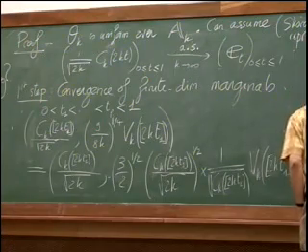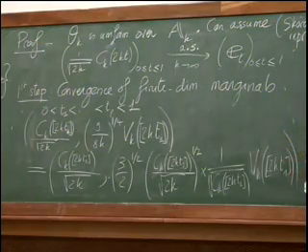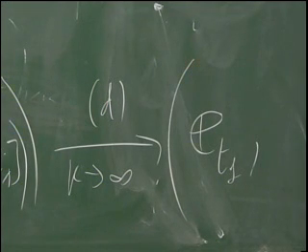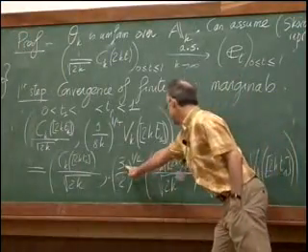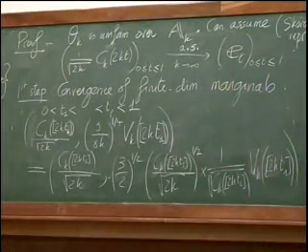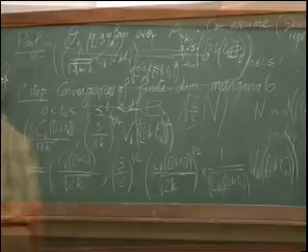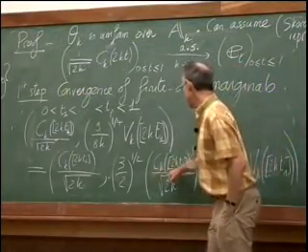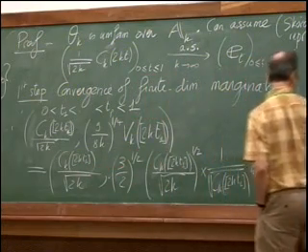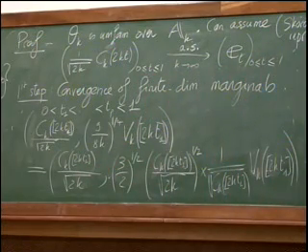So the first component converges to this, of course. And for the second, this constant here is going to cancel with this one. You have this square root here, so this is the square root of the first quantity. So it converges to square root of et1.